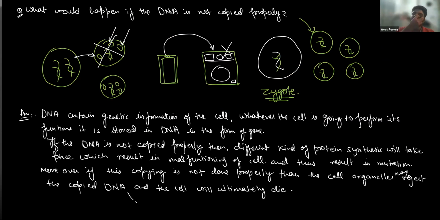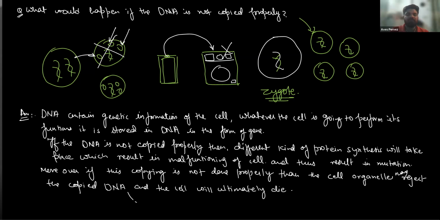Now the question comes: what happens if DNA is not copied properly? What do you think is going to happen? There may be a sudden change in the DNA, first of all.